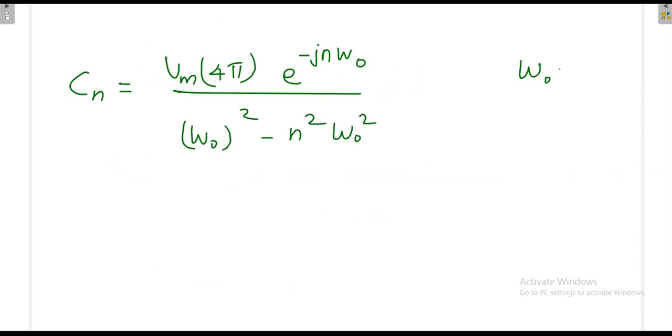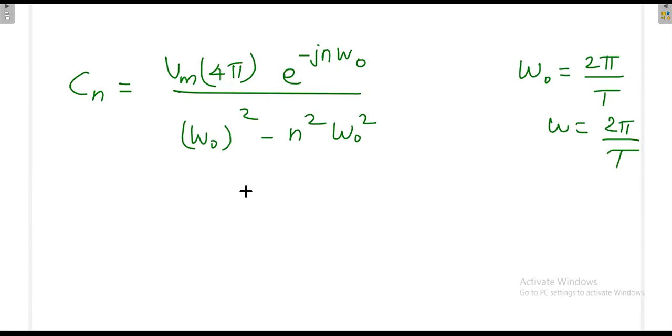Omega naught is the fundamental frequency, that is, omega naught is equal to 2 pi by T. If you look carefully, omega naught is also the same as omega in our case. So omega naught and omega are both the same now.